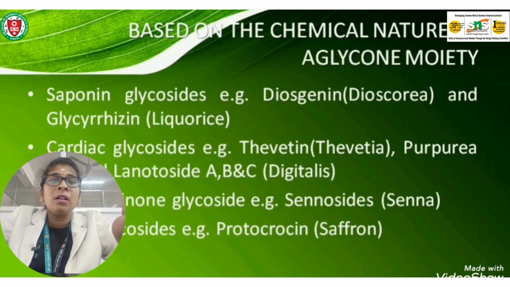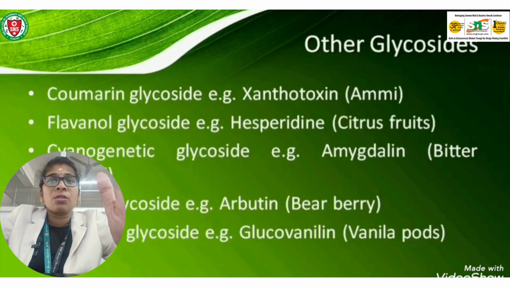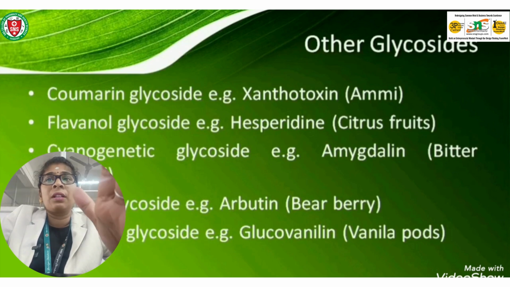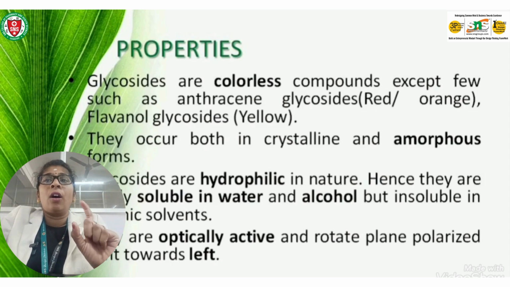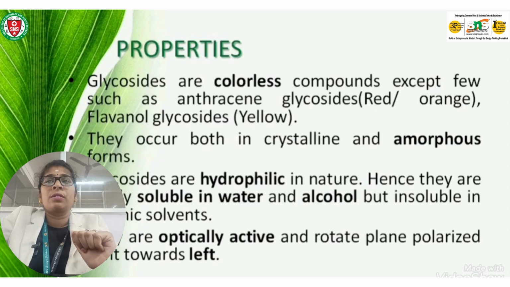Okay. So now on the basis of glycosidic linkage, there will be O glycosides, N glycosides, S glycosides, and C glycosides. In O glycosides, the sugar molecule of the glycone will be combined with the phenol group or OH group of the aglycone. For example, in higher plants like senna, rhubarb, salicin, cardiac glycosides, etc. And coming to N glycosides, here the sugar molecule will be combined with the amino group, that is N or NH group of the aglycone, and the examples are nucleosides.